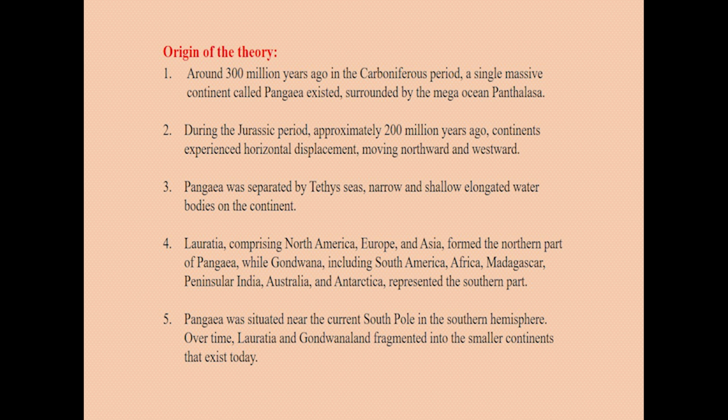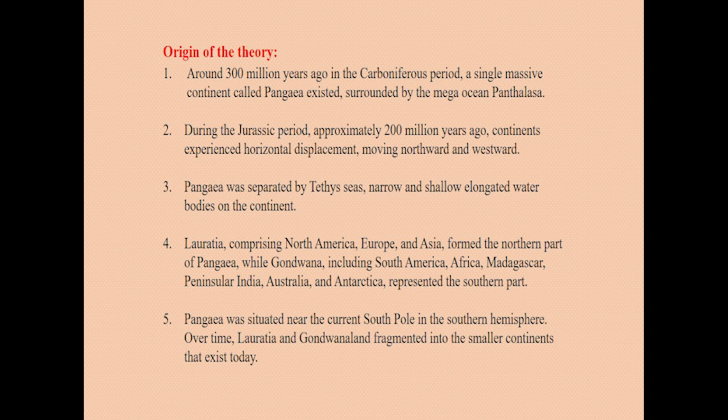Pangaea was separated by the Tethys, a narrow and shallow elongated water body, into Laurasia, comprising North America, Europe and Asia, which formed the northern part of the Pangaea, and Gondwana, including South America, Africa, Madagascar, Peninsular India, Australia and Antarctica, which represents the southern part. Pangaea was situated near the current South Pole in the southern hemisphere.